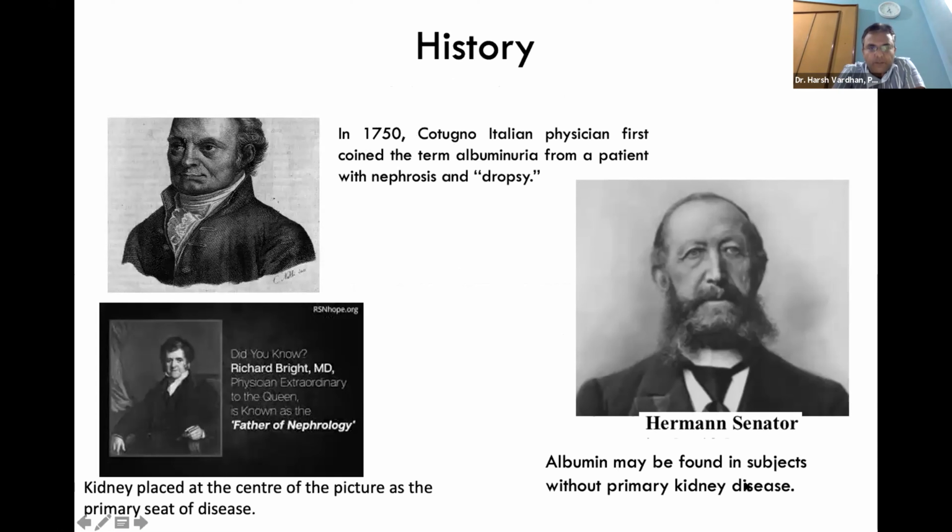So let's begin with history. In 1750, Cotugno, an Italian physician, first coined the term albuminuria from a patient with nephrosis, and erroneously said it is due to dropsy. Then it was the brilliant scientist Richard Bright who placed the kidney at the center of the picture as the primary seat of disease. He linked albuminuria to disorder of the kidneys. And it was Herman Senator who said that albumin may be found in subjects without primary kidney disease, that it can be seen in normal individuals as well.